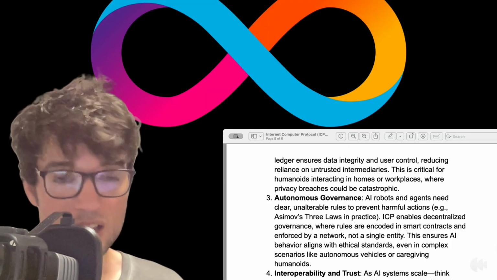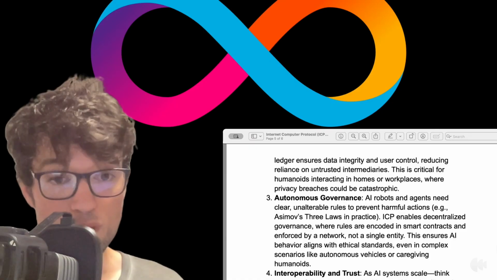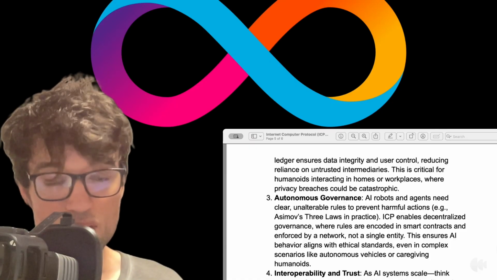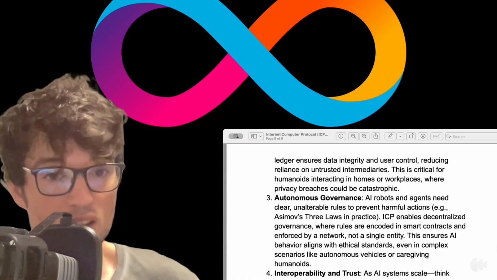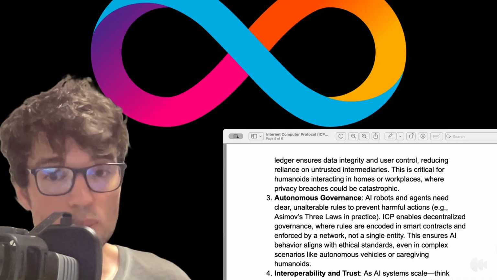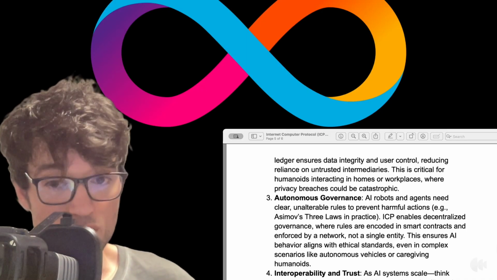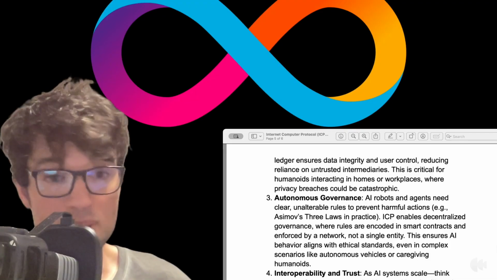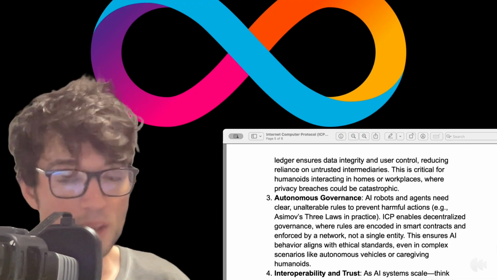If you've seen recently in China, they've got the first humanoids that are actually already taking care of people in nursing homes. So they need to have autonomous governance where they're controlled and can't be tampered with. Otherwise, you're risking people's lives.